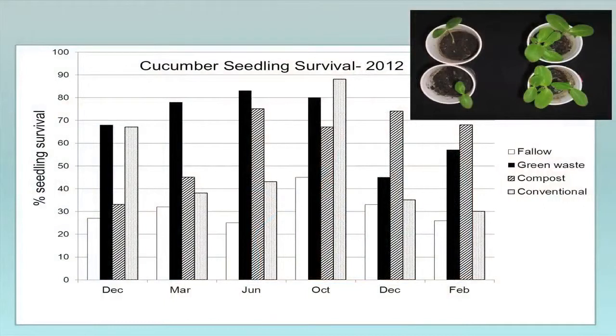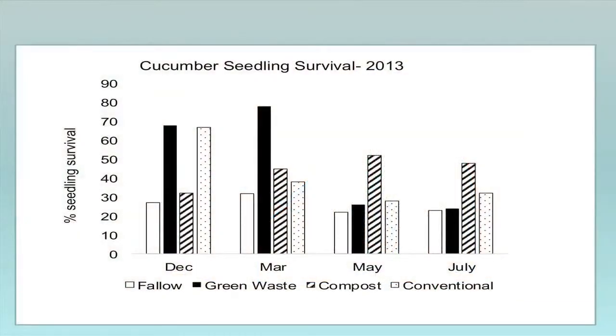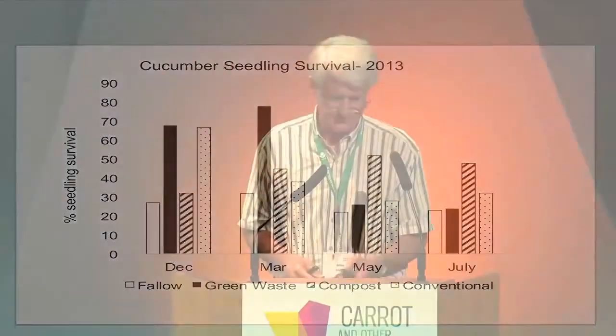Sometimes there's a spike with the conventional. That's because we applied VAPAM back in September. So actually, that reduced Pythium and Rhizoctonia and everything else in the soil. This is again an indication of disease suppressiveness last year. And again, you get the same idea. So we have some spikes here of disease suppressiveness, but they don't last long. There's still some here with the compost, but with that green waste, it drops right off.